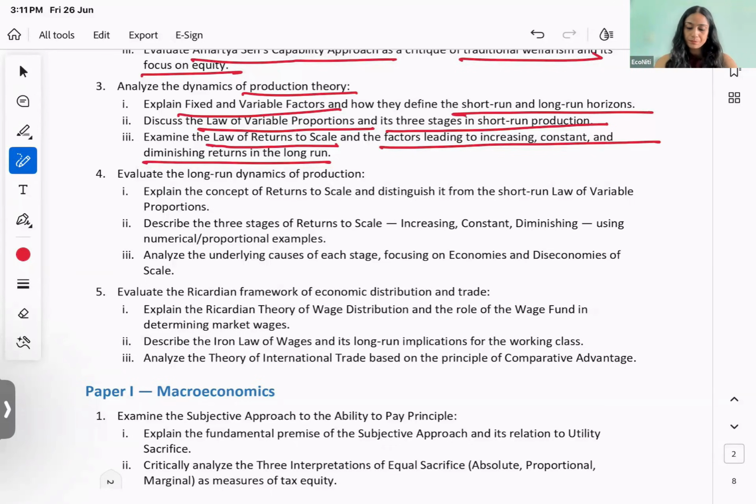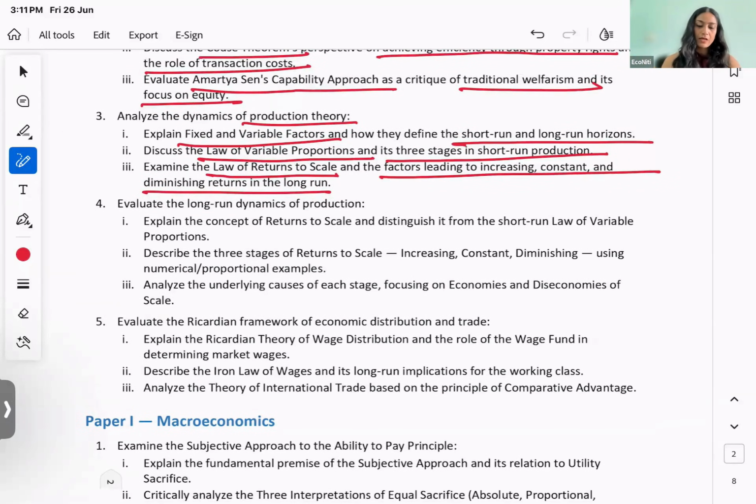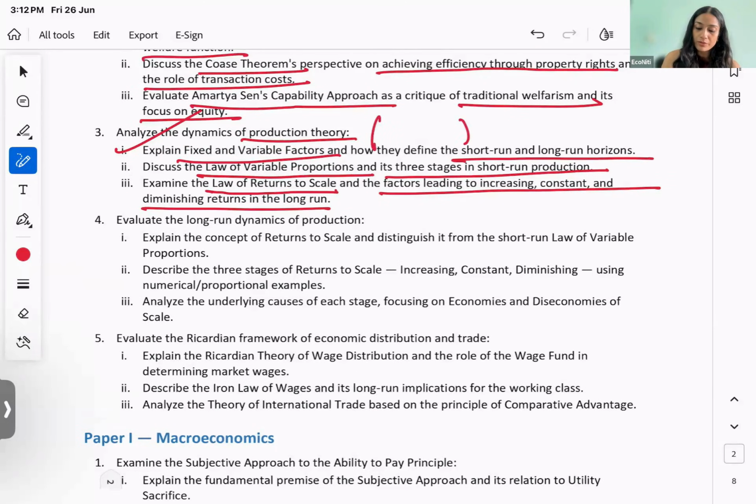All right. So that is your first part. Explain the fixed and variable factors, how they define short run and long run horizons, right? Secondly, and of course, after you do that, you will define कि भाई ये fixed और variable factors क्या होते हैं. So just to be clear, when you start this, तो ये तीनों चीजों के ऊपर जो intro दे सकते हो ना, this is where you will talk. This is how the production process is defined across the time horizon.